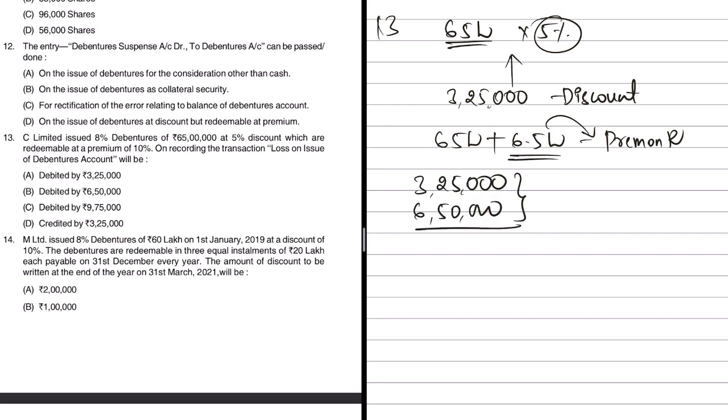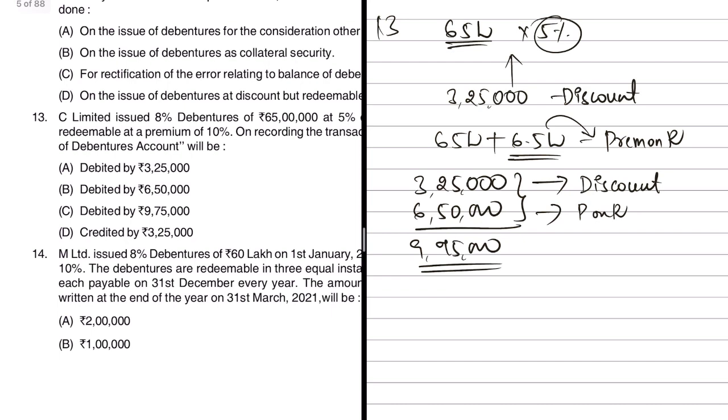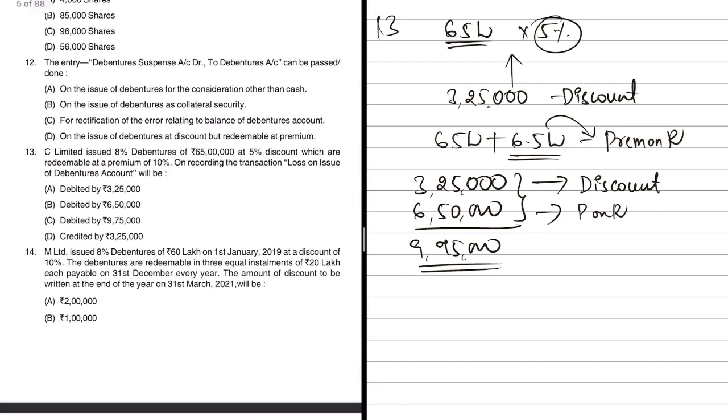On one hand, it has suffered a loss of 3,25,000 by way of discount, and on the other hand, a loss of 6,50,000 by way of premium on redemption. Both the losses put together will be 9,75,000 rupees. So this is nothing but the loss on issue of debentures. Now, do we have the answer in the options? Of course, yes. Option C says 9,75,000. So you have to just select option C as the right answer in this case.